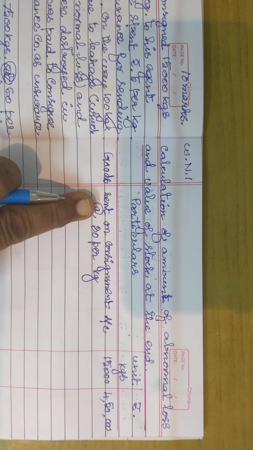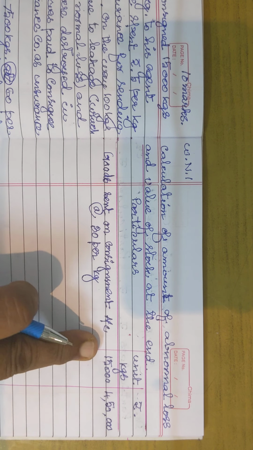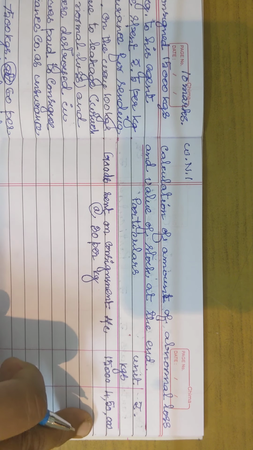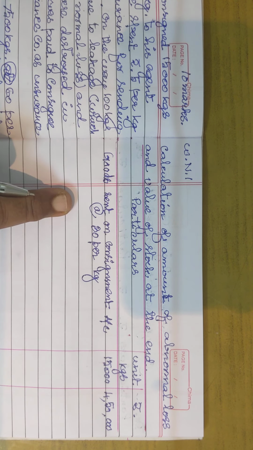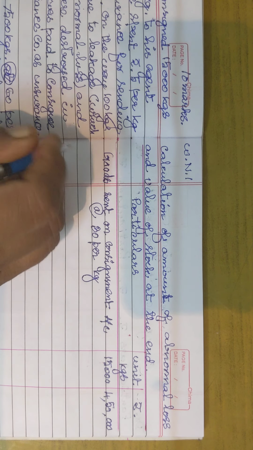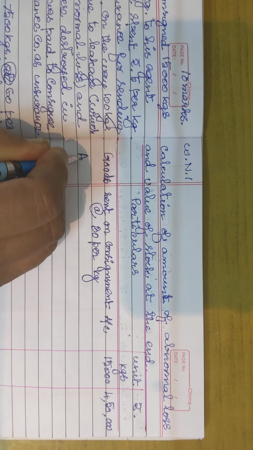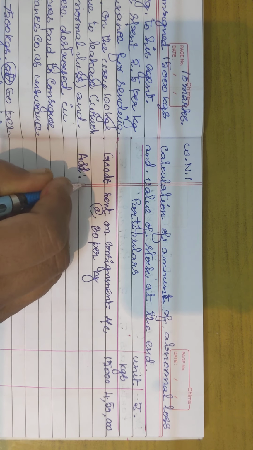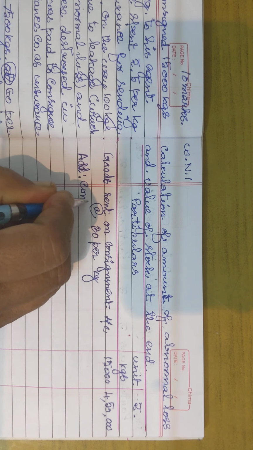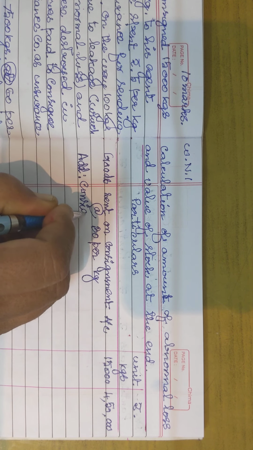So now I have written how much goods has been sent, the total quantity and total value. Now I am going to add the consignor expenses because that is also forming a part of the cost. So add consignor expenses. Consignor expenses is always a direct expense. Whatever the money spent by the consignor, we have to add it.